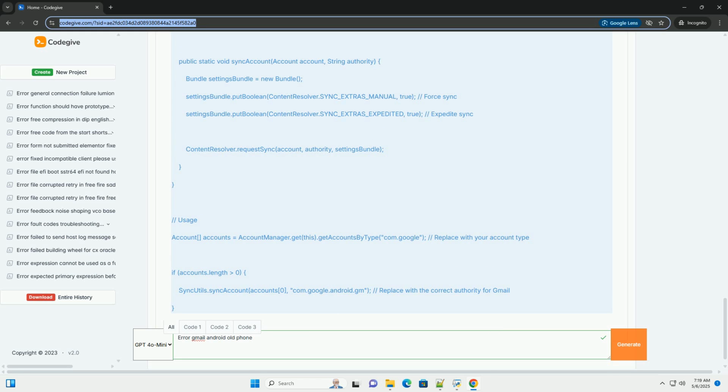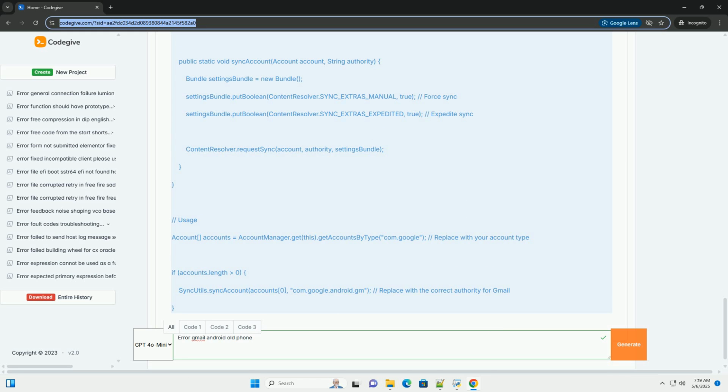Important: clearing Google Play Services data can affect other Google apps and services. It might take a few minutes for everything to resync. Force stop Gmail and Google Play Services: in the same app settings, tap Force Stop for both Gmail and Google Play Services. This can help resolve background processes that are causing problems.